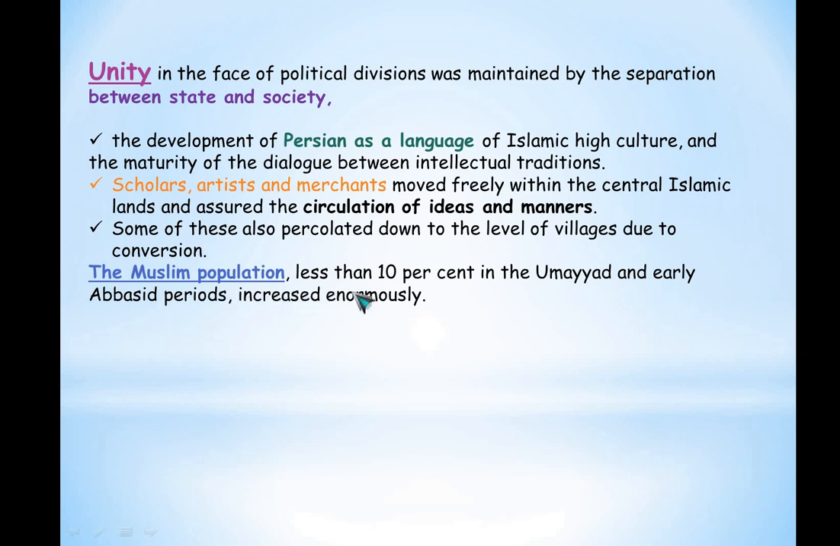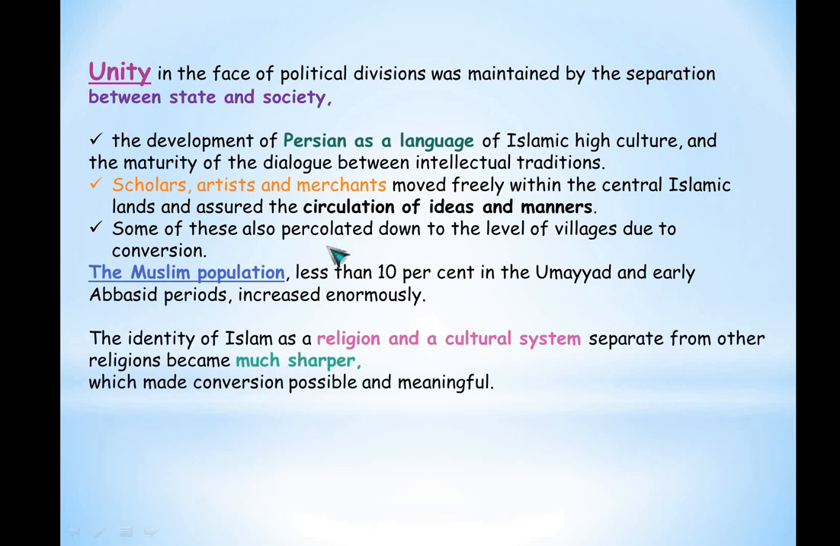The Muslim population was less than 10% in the Umayyad and early Abbasid period. So it was less than 10% in the world during the Umayyad and Abbasid period, but now it increased enormously. Very important point.